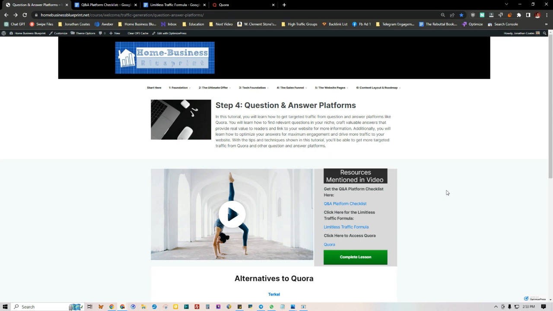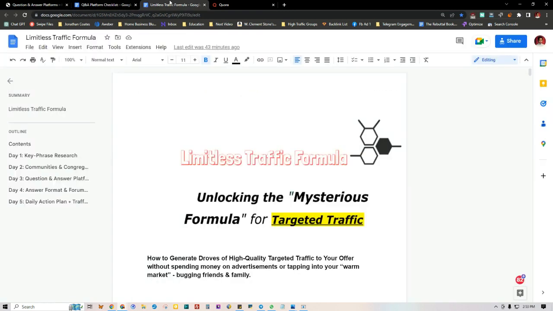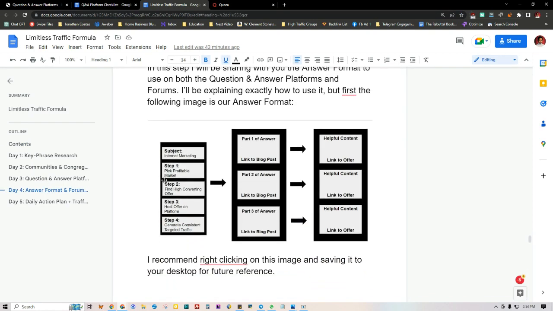So this is like Limitless Traffic Formula times two. If you're already familiar with that, the LTF is basically a free guide that I created a while back. If you're on this course, you might have already gone through this process, but basically it's a guide that shows you how to use question and answer platforms as well as forums and get targeted, laser targeted, basically unlimited traffic from there. And then I give you a format to use, an outline, like a layout for the structure and style of your answer.